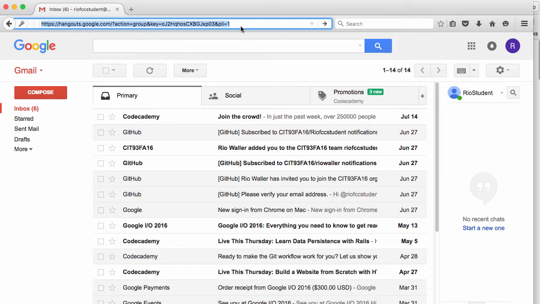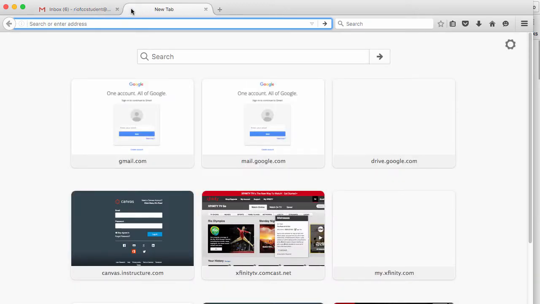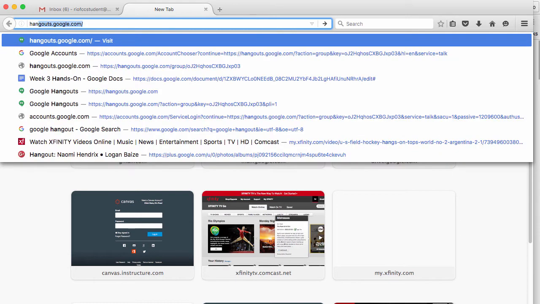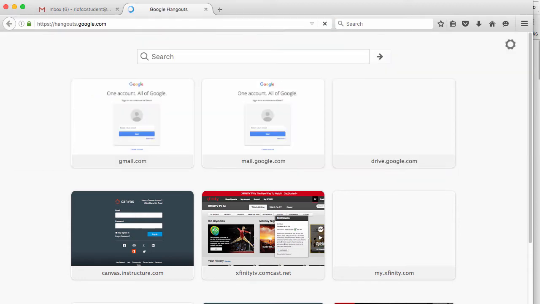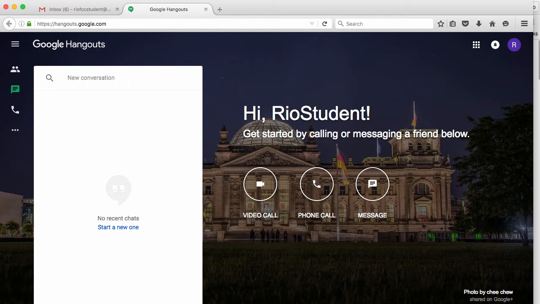Now that I'm in here, there's a couple ways I could do this. Once you're logged into Gmail, you could go to hangouts.google.com. That's a web-based interface. What I like about this is it shows up on my mobile devices, anywhere I have the app. So you can have it on the mobile device, desktop, wherever.